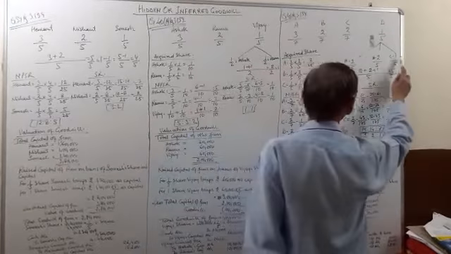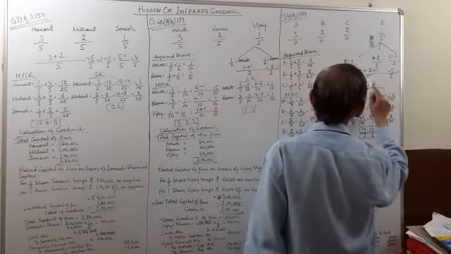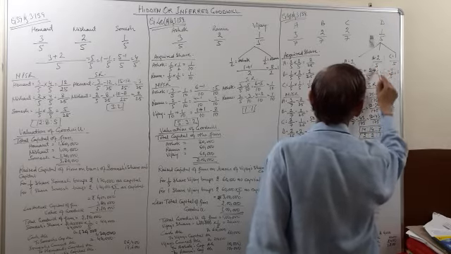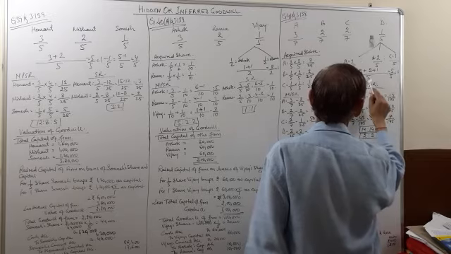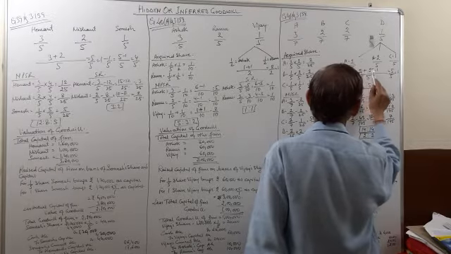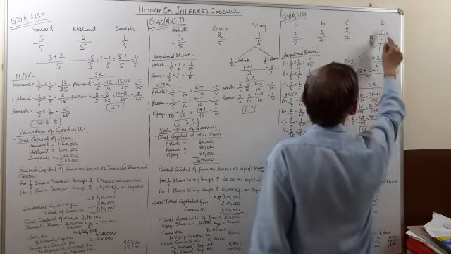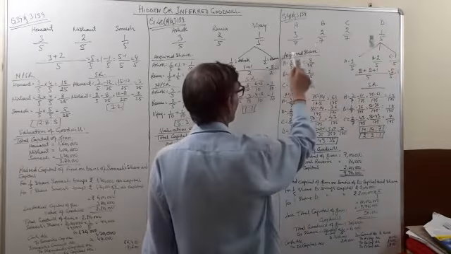We will add them up. 5 is the LCM: 2 by 5, 2 by 5, 1 by 5. We will add them. 2 plus 2 plus 1 is equal to 5 by 5, which is equal to 1. This 1 is not equal to 1/5. Therefore the acquired share will be calculated.